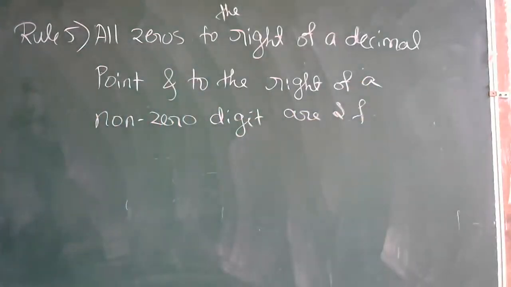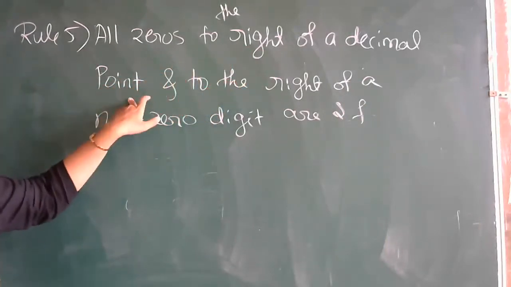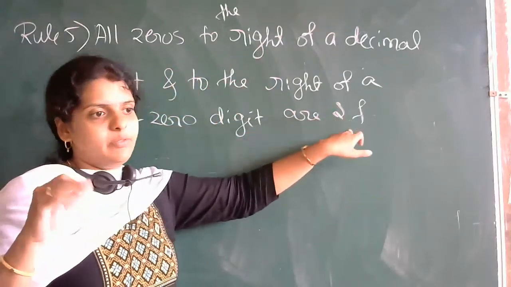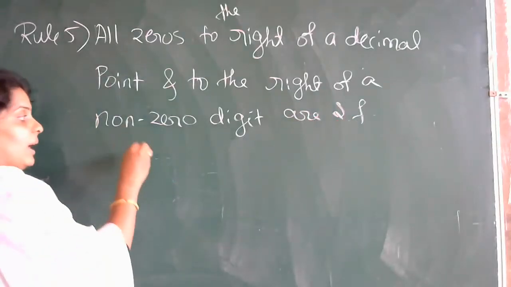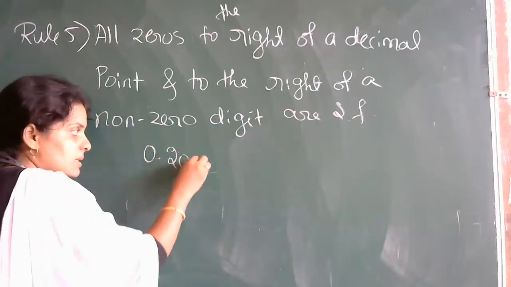So here a little twist is there. See, all zeros to the right of a decimal point and to the right of a non-zero digit are significant figures. So here you will get a little confusion because, according to the statement, I'll write some examples. 0.20.